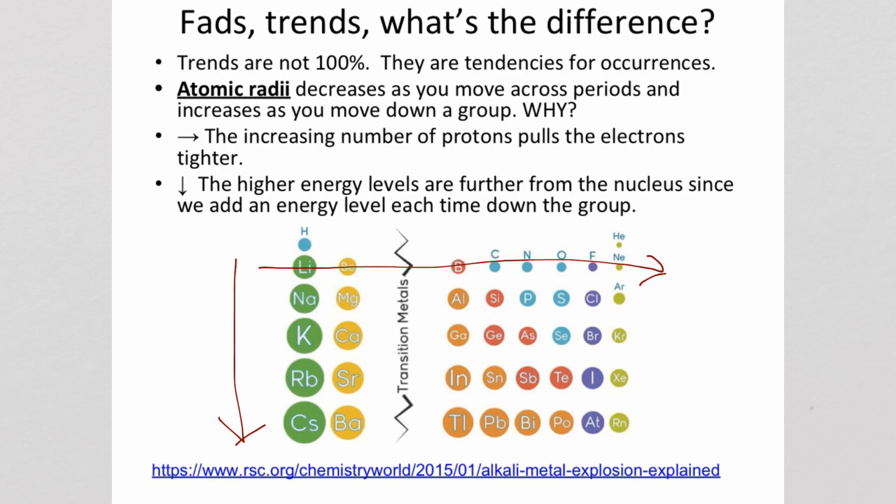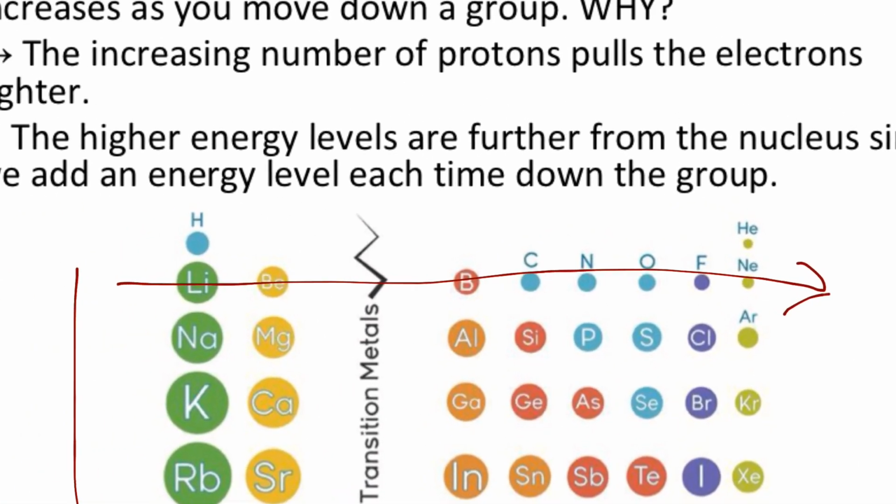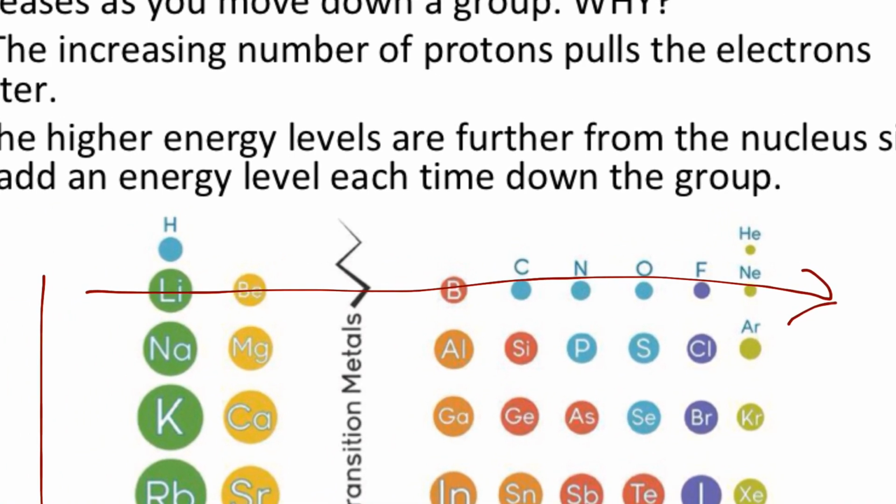Now there's the key reason why. It's all about the structure. As we look across, this one I've drawn through here, and you can see that's generally true on this modeling of the periodic table, the fact that as we go over we're adding one more proton to each of these from the previous. However, they're on the same number of energy levels. So if the energy levels is the same, but we're increasing positive charge, that's going to pull those energy levels closer to the nucleus, therefore shrinking the size of it.